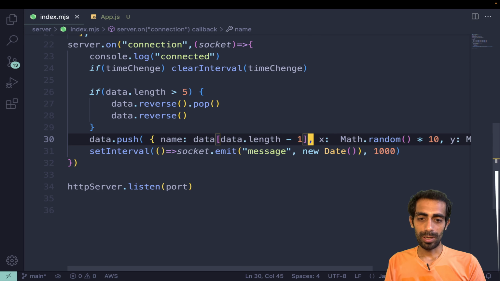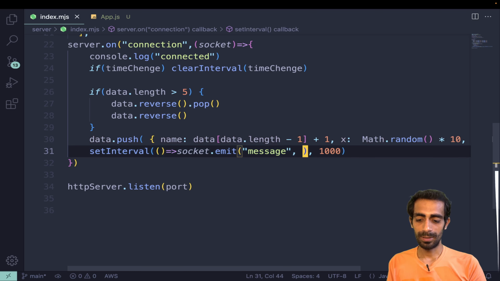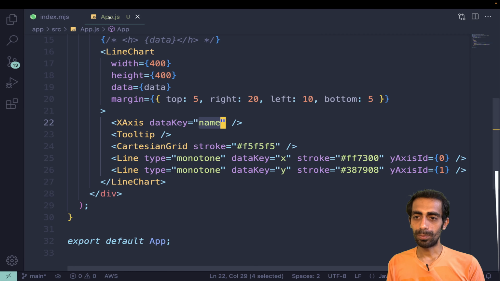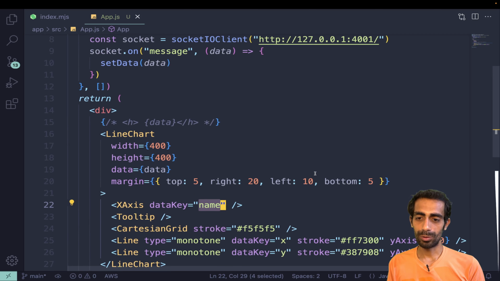So last one + 1. Sounds good. So it will work. And every time, instead of new date, now I'm going to pass data. This is how we will push the data every time, and we'll get the data over here, and this is how it should work.